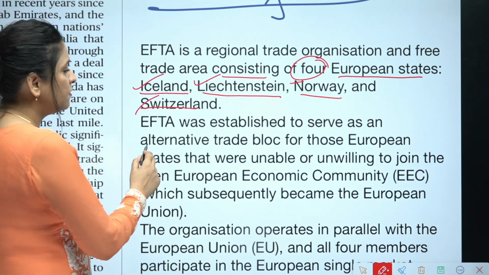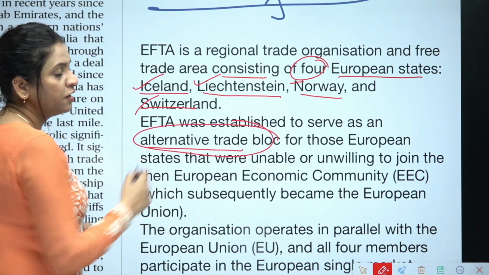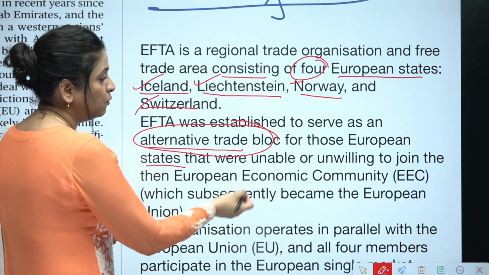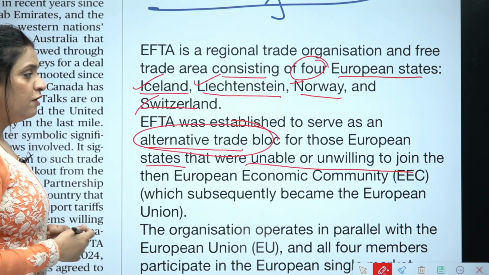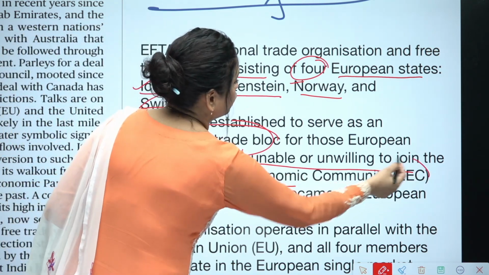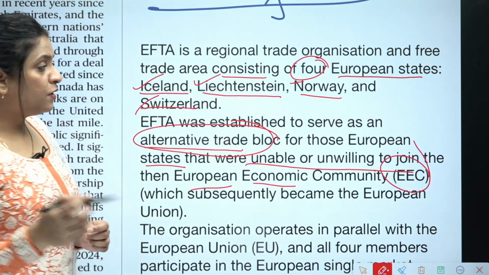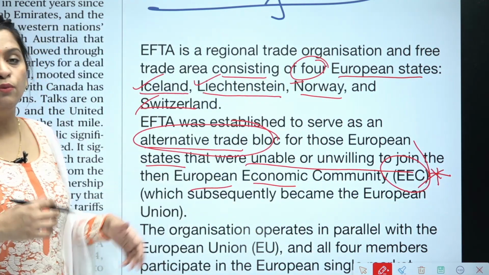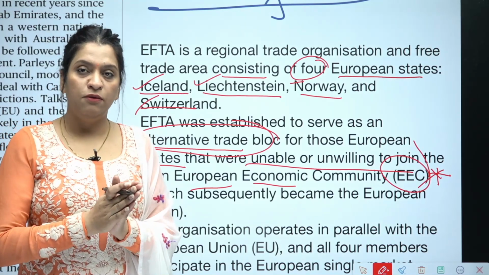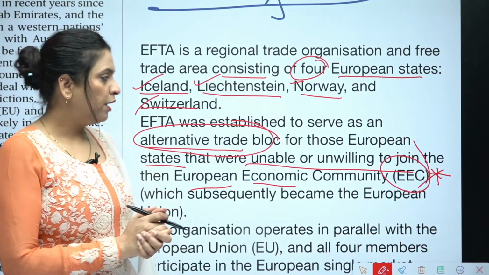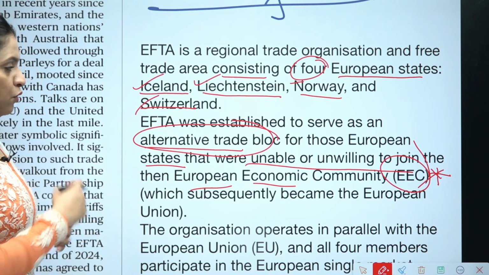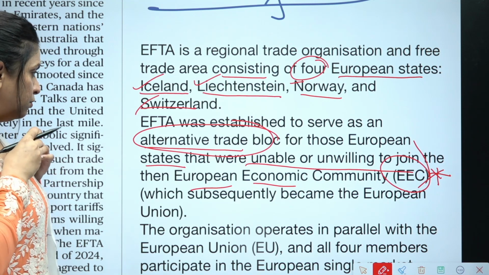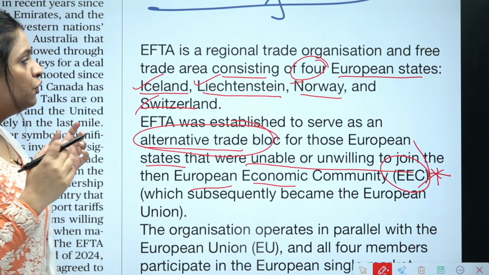EFTA was established to serve as an alternative trade bloc. Why was it established? It was established to work as an alternative trade bloc for those European states that were unable or unwilling to join the European Economic Community. Further extra information is EEC. Some other day, in some discussion, we will see what EEC is, but here we will limit our discussion to EFTA. The EEC subsequently became the European Union. So EEC, European Union, etc., all of that you need to read, but here we are limiting ourselves to EFTA.